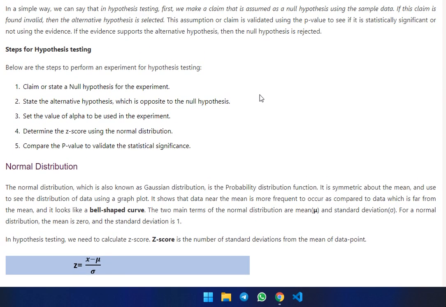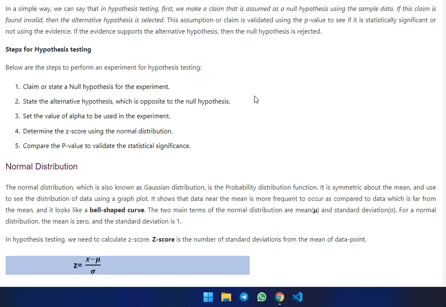There are 5 steps to follow in hypothesis testing. First step: claim or state a null hypothesis for the experiment. State the alternative hypothesis, which is opposite to the null hypothesis. Select the value of alpha to use in the experiment. Determine the z-score using the normal distribution. Compare the p-value to validate the statistical significance.